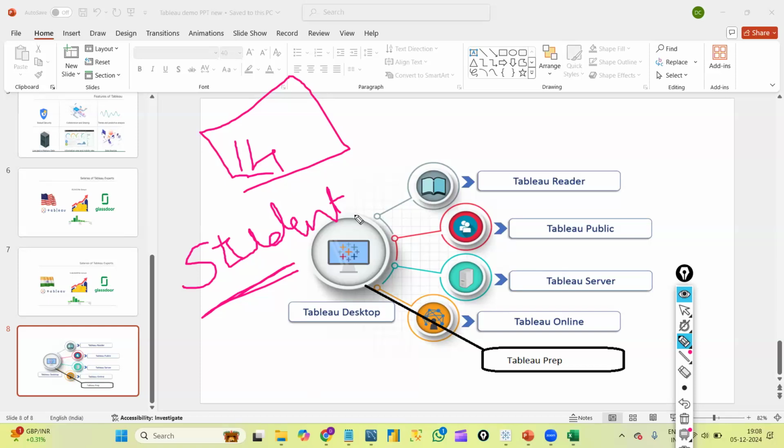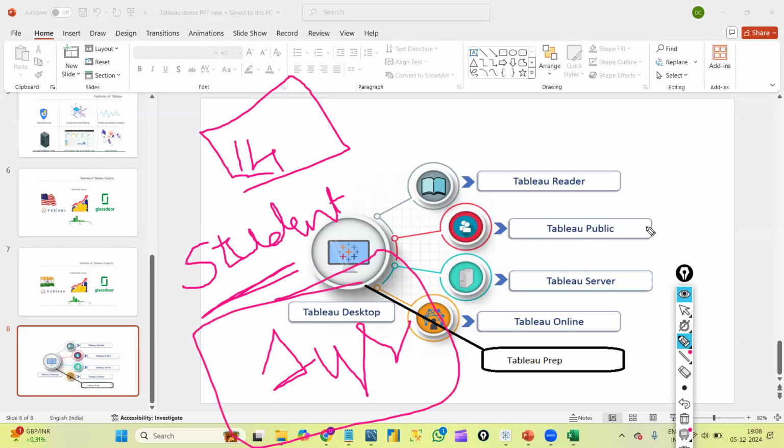By using that product key, we will access Tableau Desktop freely for 1 year. That is one option. Or else we have something called Tableau Public. This is freely available. Whatever options we can use in Tableau Desktop, everything can be done in Tableau Public also.